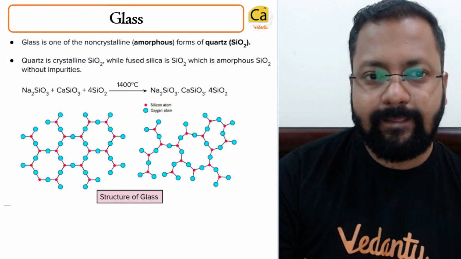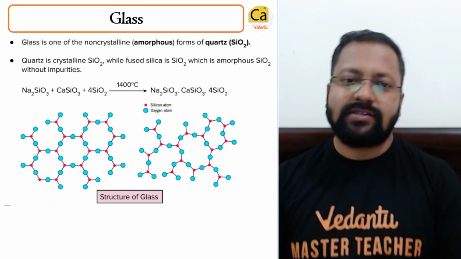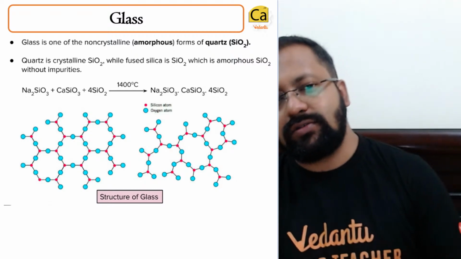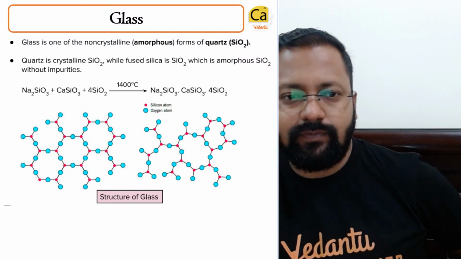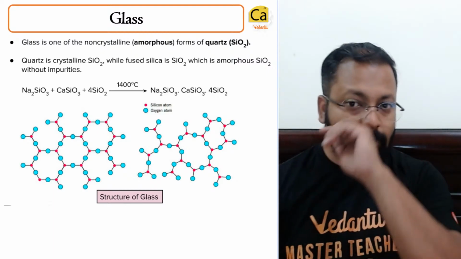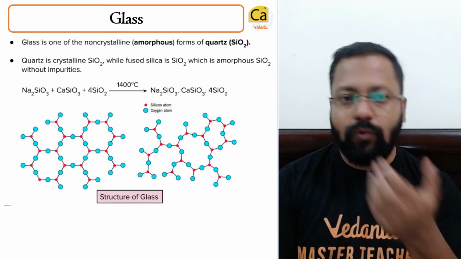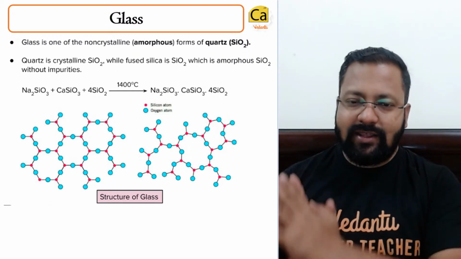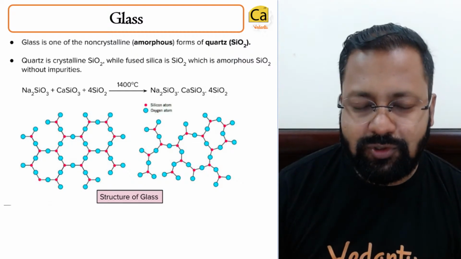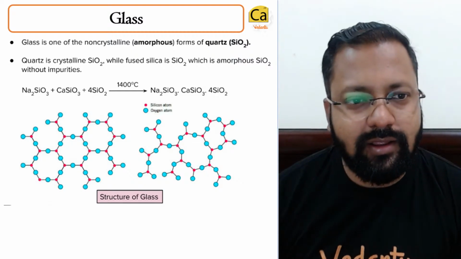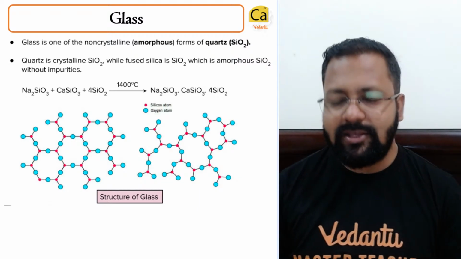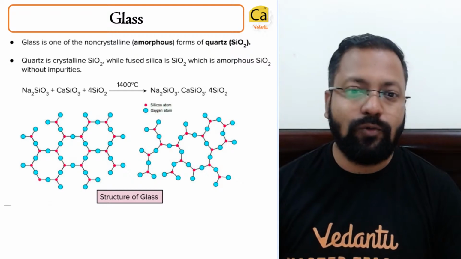And what is glass? Glass is a non-crystalline form of quartz. It is an amorphous form. The glass that you are seeing is a super cooled liquid. Though its appearance is solid, it is a super cooled liquid.